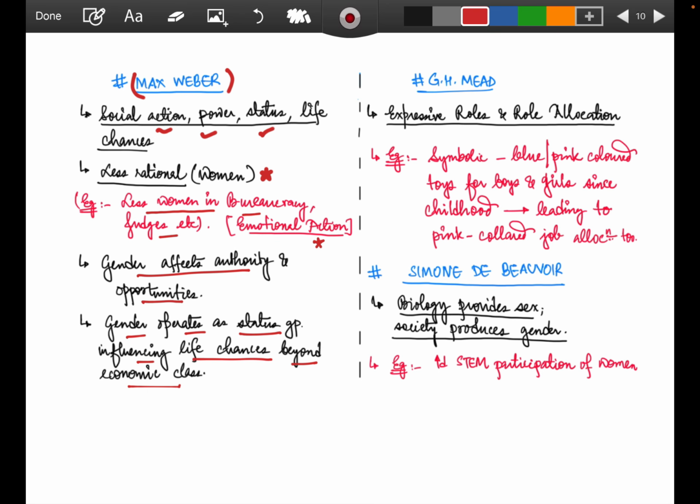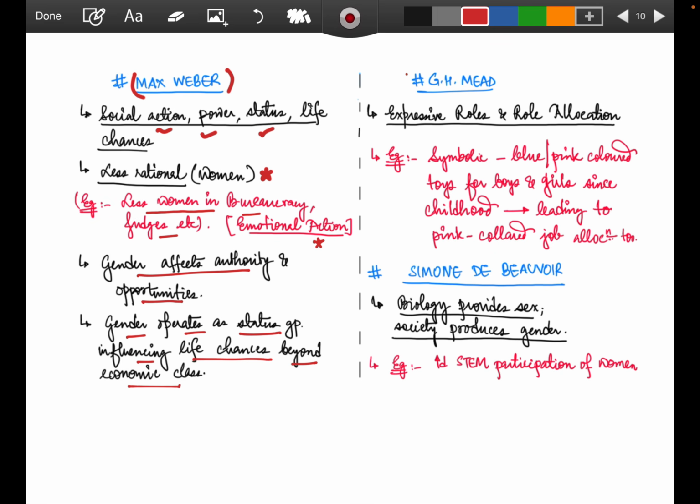So this is one of the angles of Max Weber, which shows how women have been linked with life chances, status, power. Okay, not only women, it's about gender. So whichever part of the topic you want to show, link it with that thinker and show it, so that your argument gets weightage, right?